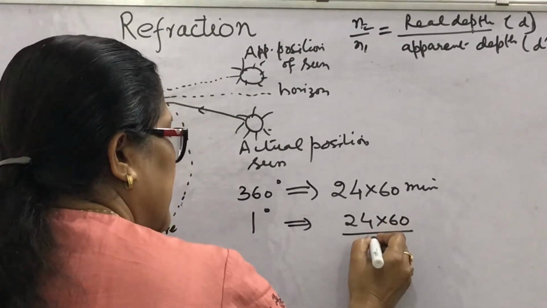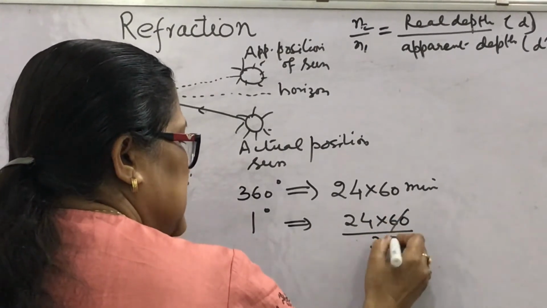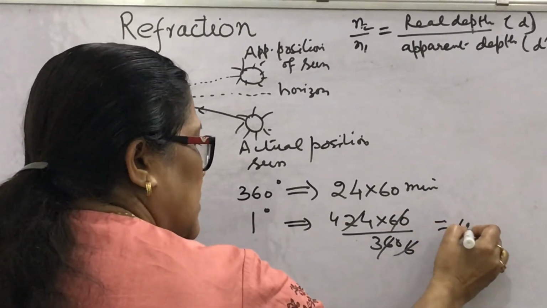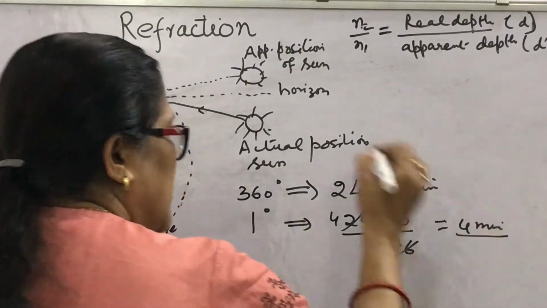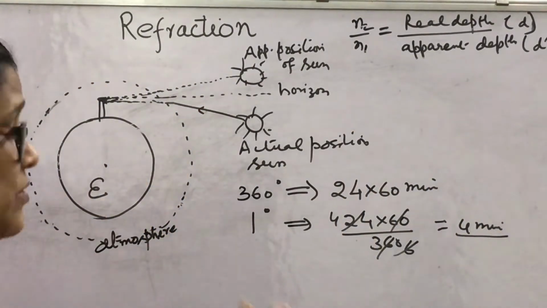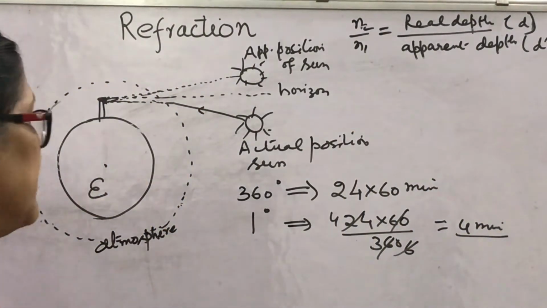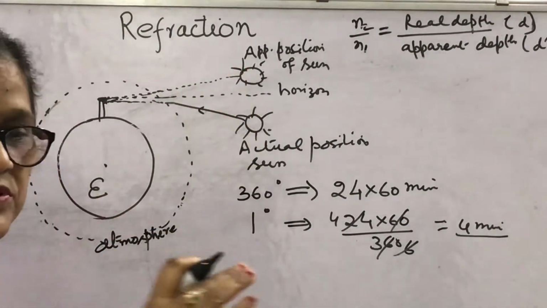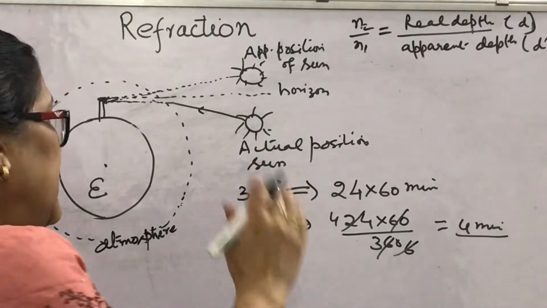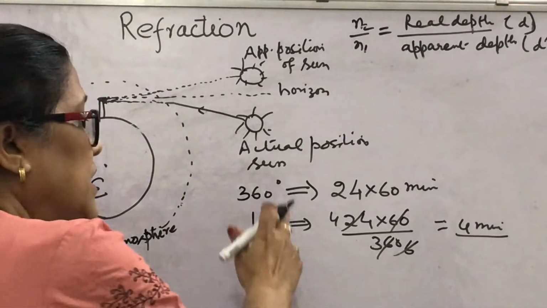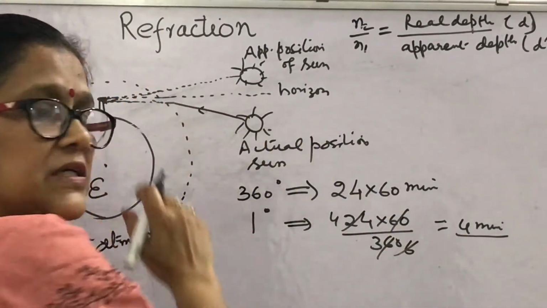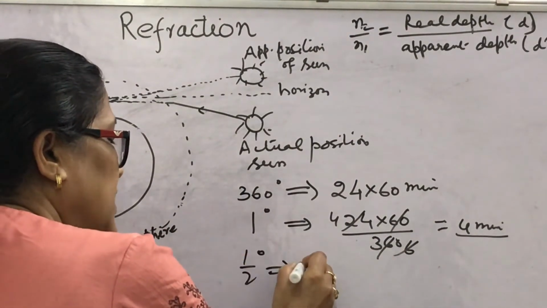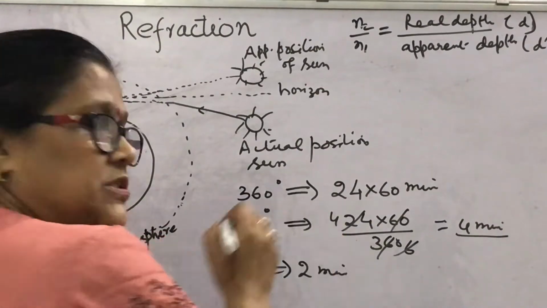That is 24 into 60 upon 360, that is 4 minutes. It has been observed that the difference between the actual position and apparent position of the sun is half a degree, or in time 2 minutes. Half a degree is equal to 2 minutes.